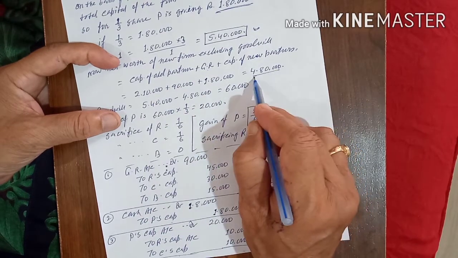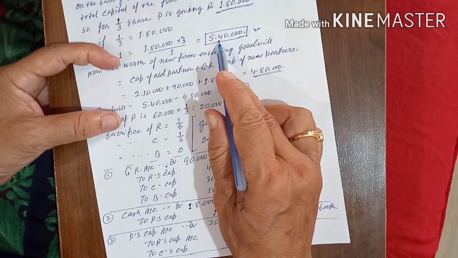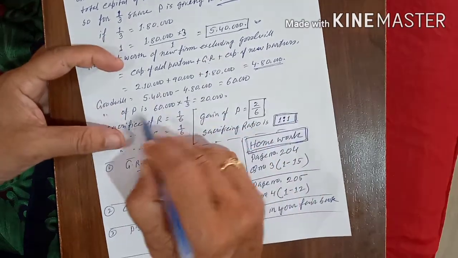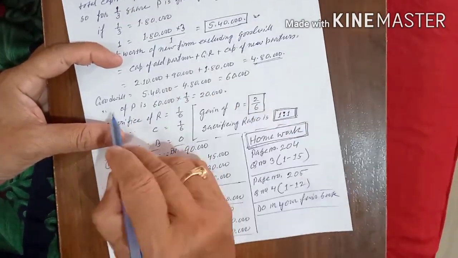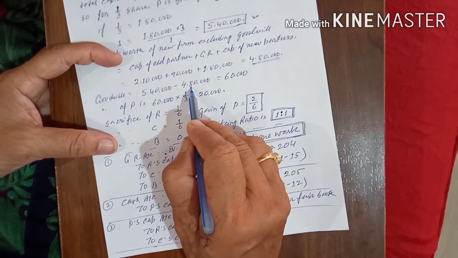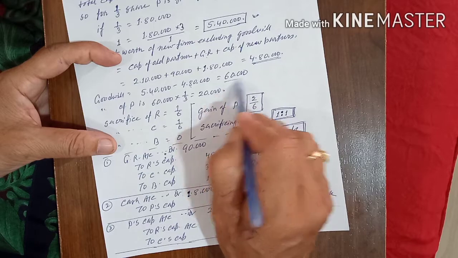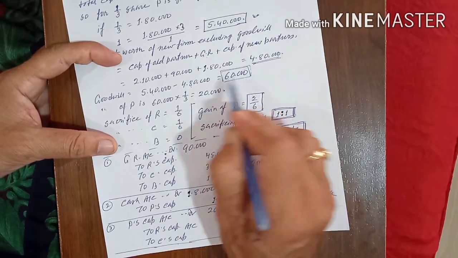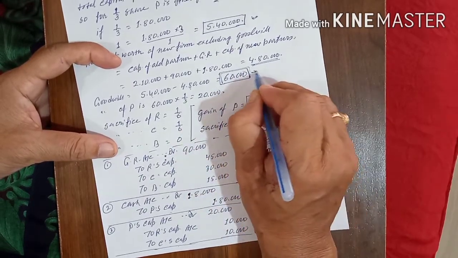If you add, you get 4,80,000. Why is it giving 5,40,000 here? The difference between these two is called hidden goodwill. 5,40,000 minus 4,80,000 is 60,000. 60,000 is the goodwill of the firm.